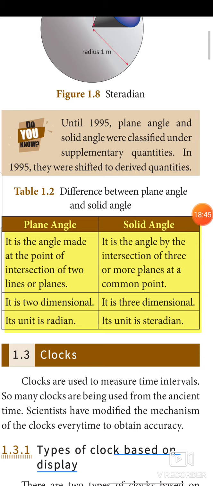In your textbook they have given the difference between plane angle and solid angle beautifully. The angle made at the point of intersection of two lines or planes is plane angle. Solid angle is the angle by the intersection of 3 or more planes at a common point. 3 means 3 dimensional, 2 means 2 dimensional. Second point, plane angle is 2 dimensional, solid angle is 3 dimensional. Third one, its unit is radian and its unit is steradian.